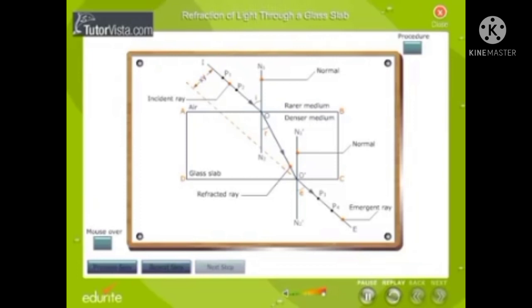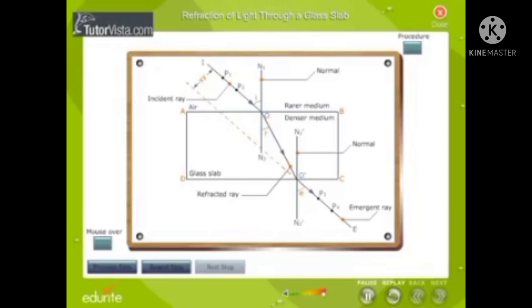This means that the emergent ray has been displaced from its original path by a distance XY. This displacement is referred to as lateral displacement.